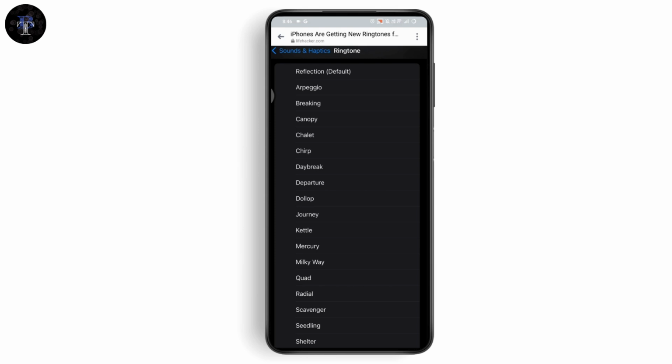Under settings, you need to go with sounds and haptics. Under sounds and haptics, you will get the ringtone option. Tap on ringtone and you'll be able to see all of the new ringtones on your iPhone 15 or iPhone 15 Pro Max. So from here, you can simply choose any ringtone that you would like to add to your device or call. And that's it.